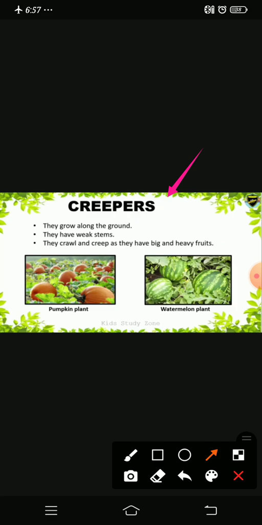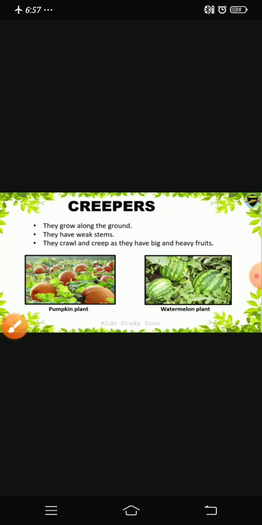Do you know the pumpkin plant? The pumpkin is very heavy. Even the watermelon. Did you eat watermelon, children? That also is a very big fruit. So watermelon and the pumpkin plant and even the cucumber also. Cucumber, ash gourd. So these are all creeper plants.